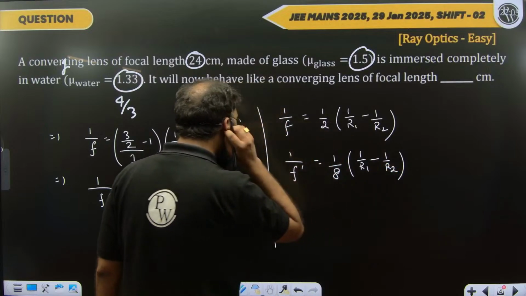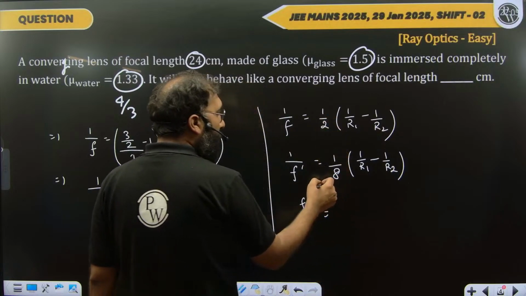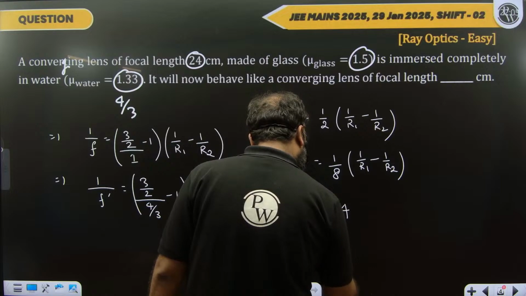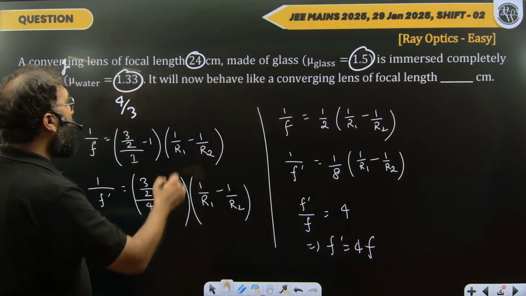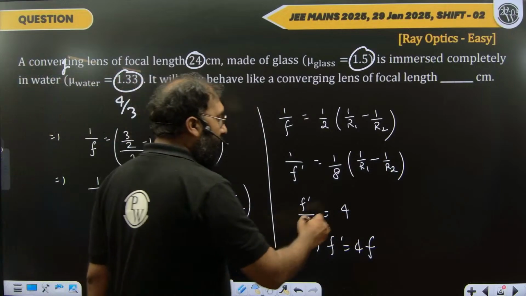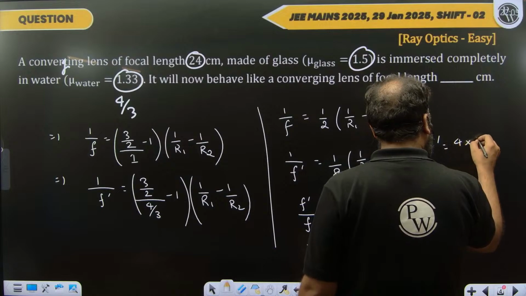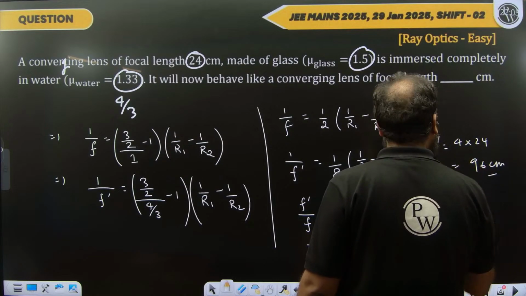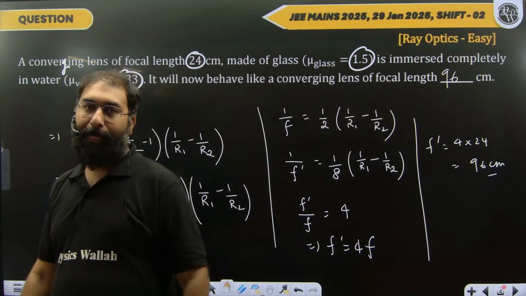Let's divide these two equations. So it will become f dash upon f equals 1 upon 2 divided by 1 upon 8. So it is 8 by 2, which is 4. So f dash is 4 times f. The initial focal length was 24 centimeter, so finally the focal length will become 4 times 24. 24 into 4 is 96 centimeter. Okay, so 96 centimeter is the correct answer to this problem.